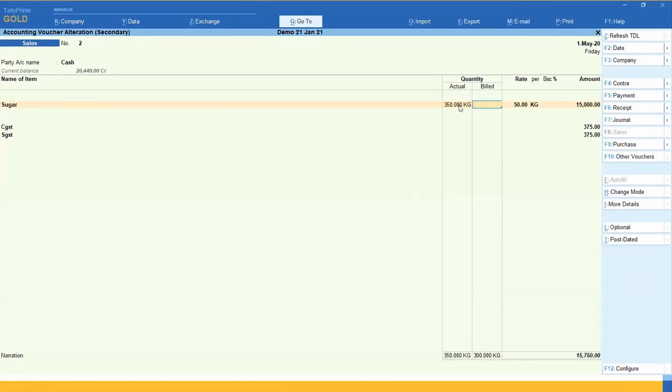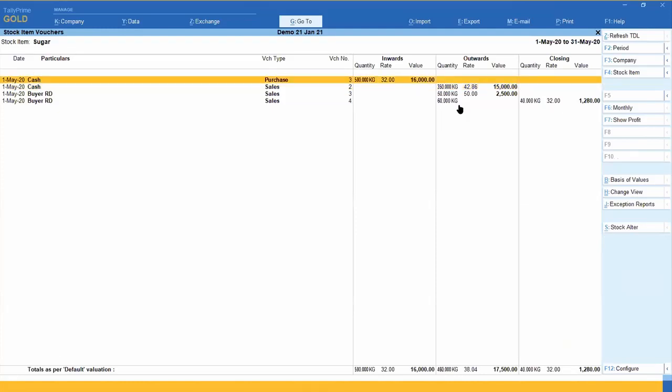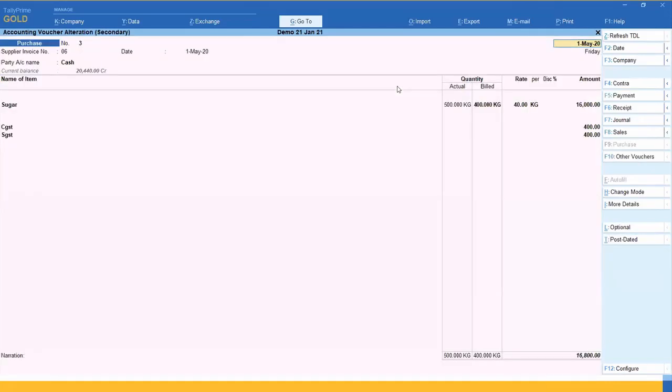But the problem is that as per law, GST is saying if you are taking input tax of 500 quantity, see here, purchase invoice, whatever input tax I have taken, in this example 500, and I have received only 100 kg as free sugar, it means I am taking input tax credit of 400 kgs. Now the rule is saying you have to collect GST on 400, or whatever remaining should be in your stock.